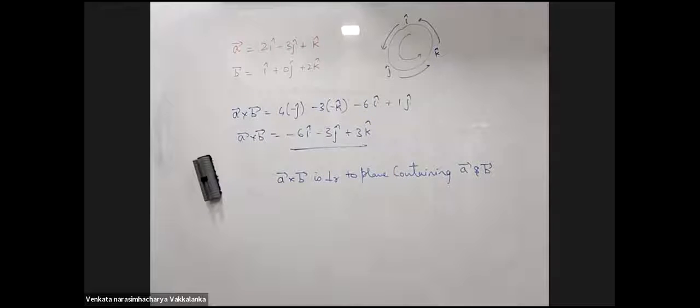What do you want to say? Sir, when we took 1K cap, we are multiplying it with 0J cap. So the result is 0. But K cap into J cap is minus I cap, right? Okay, put 0 into minus I cap. I have no problem with it. And then add it to minus 6 I cap. 0 into I cap, add it to minus 6 I cap.